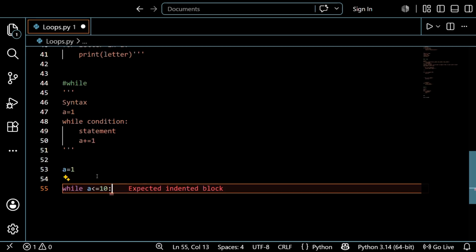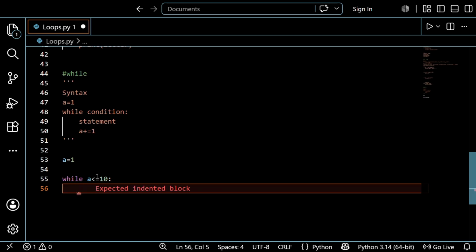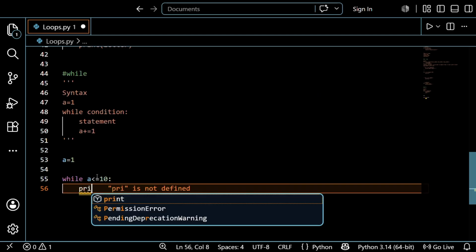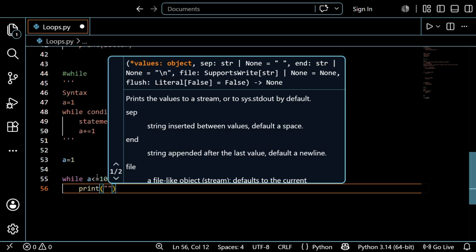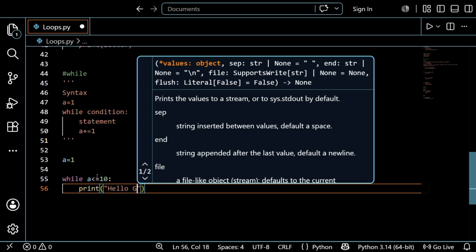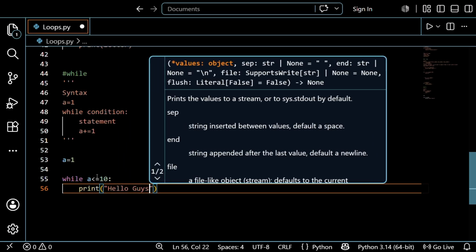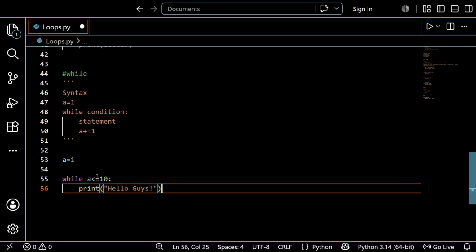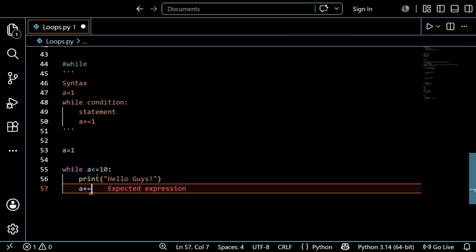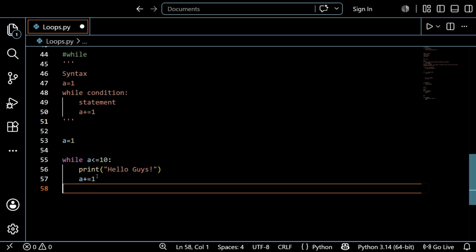Okay, guys. After that, the statement block will activate. Now I want to print the statement 10 times, that is, hello guys. If you want to change it, you can change it, don't worry about that. After that, increment with a plus equal to 1. Done, guys. I just want to save it first. After that, I just want to run it.